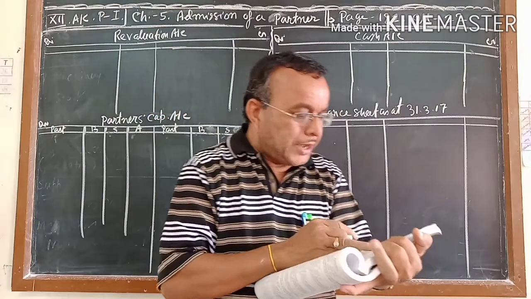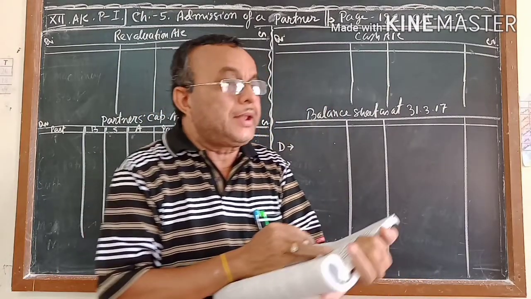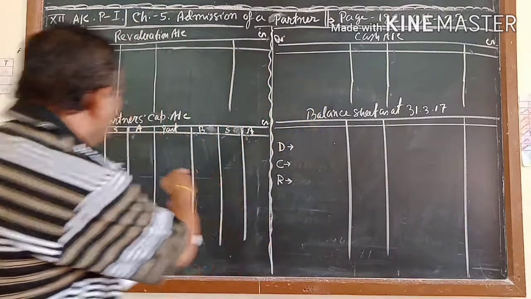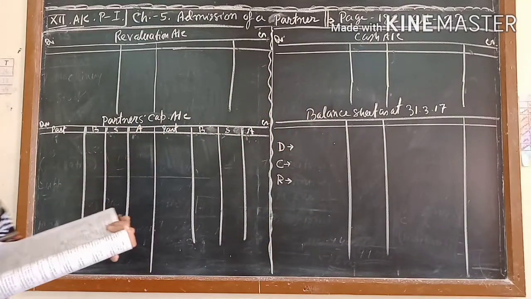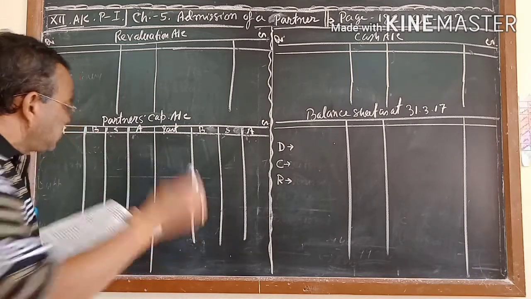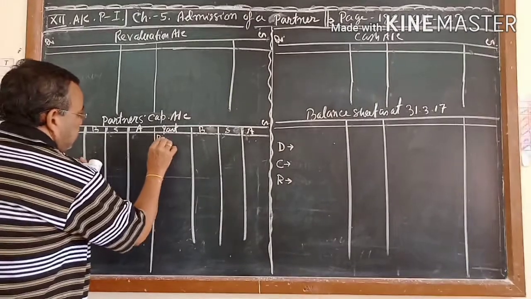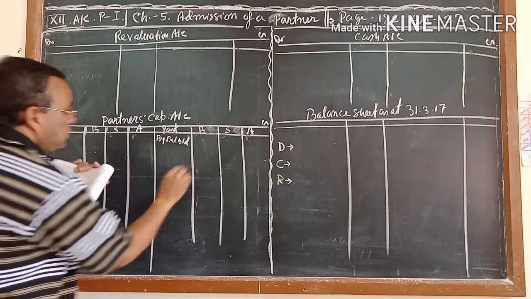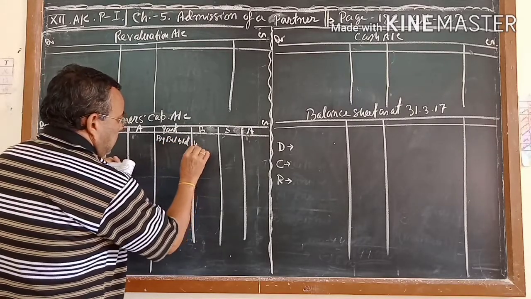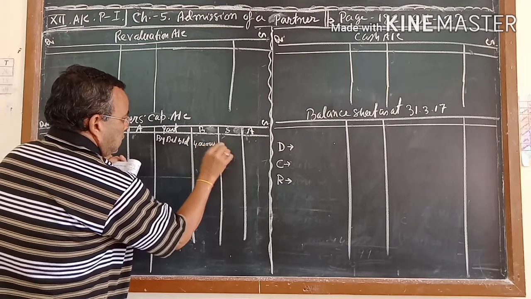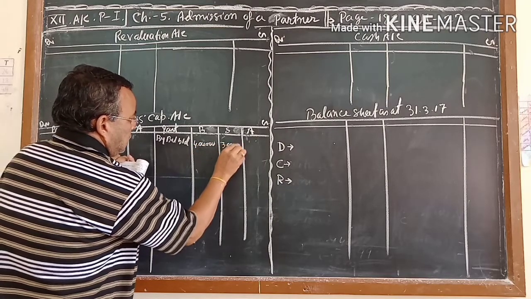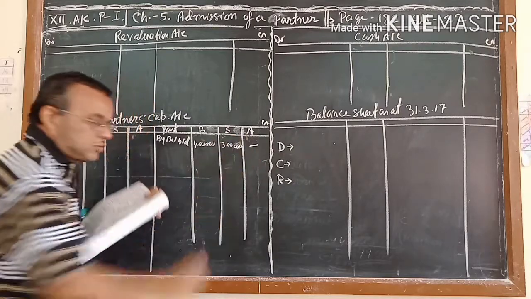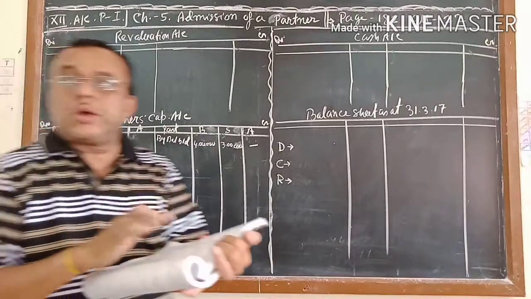Capital, in the balance sheet, capital side, that is B and S, 4 plus 3 is equal to 7. The capital account is already open, and you have to write the opening balance of the capital account. You transfer it first by balance b/d. How much? 4, 3, and this is a dash. This is not 7, 4 plus 3 is equal to 7. The capital account you have transferred.